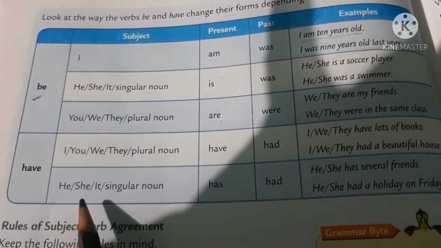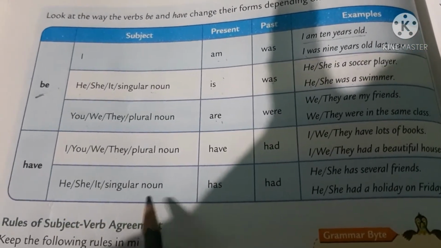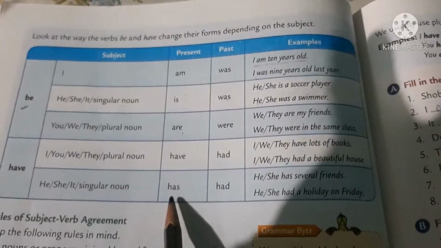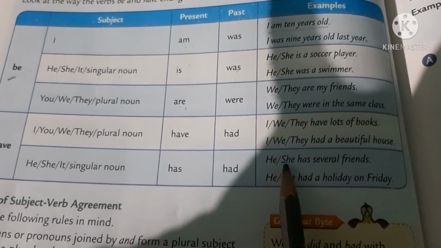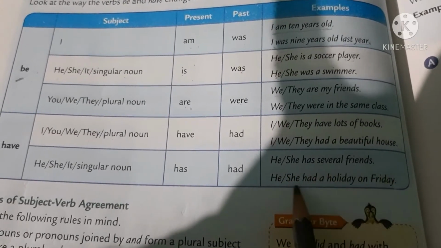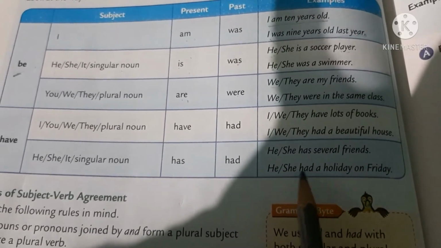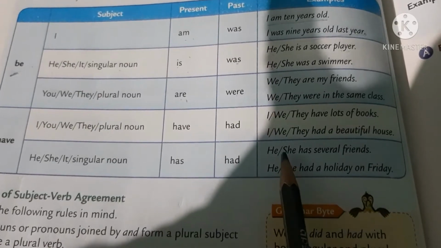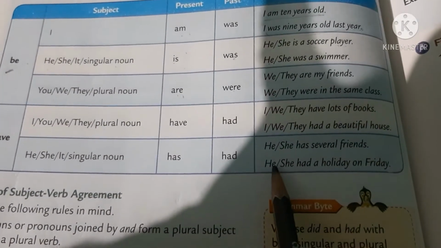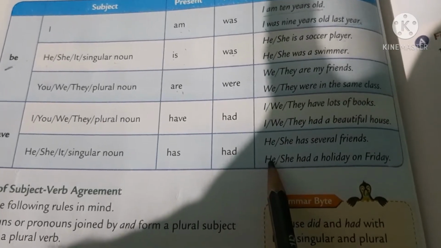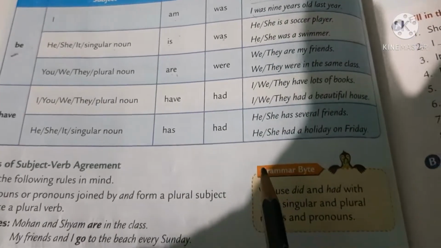Now he/she/it or a singular noun: what do you write in present tense? Has. In the past, had. For example, he/she has several friends. He/she had a holiday on Friday. So he has several friends in the present tense, and in the past tense he had a holiday on Friday.